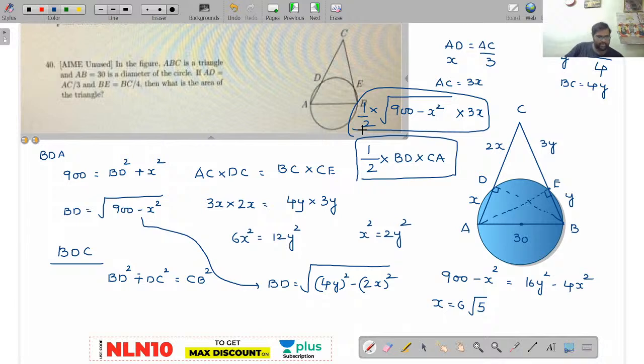Area of the triangle ABC is nothing but half into BD into CA. Am I right or wrong? BD is nothing but the perpendicular, you take it as altitude. So CA will be the other value. Base into height. Base is CA, height is BD.